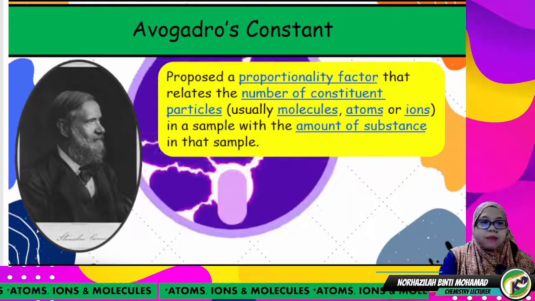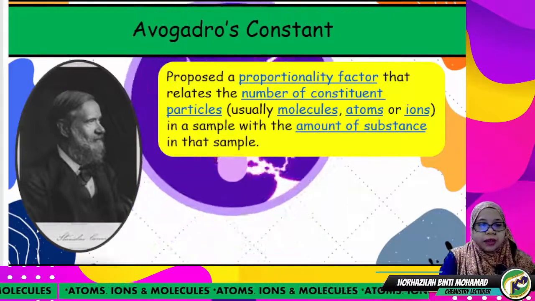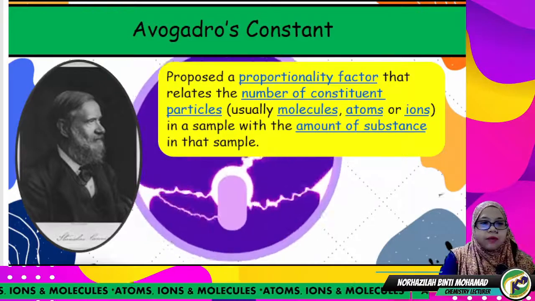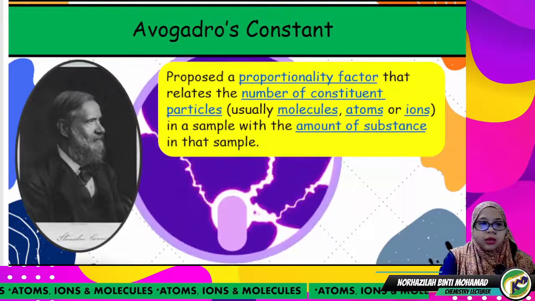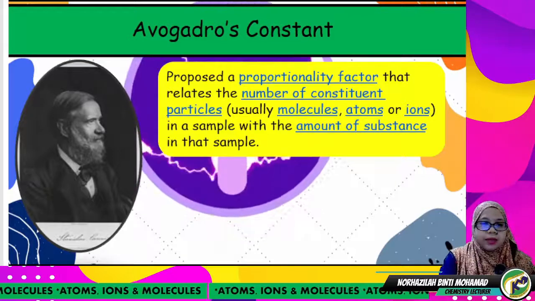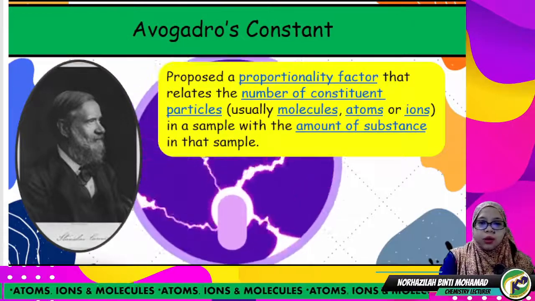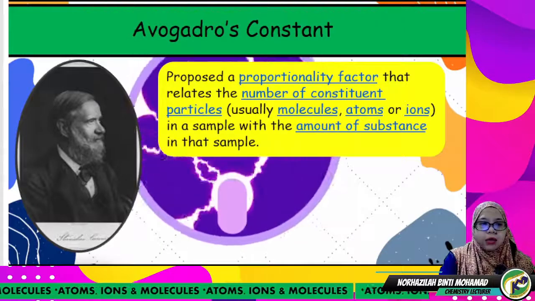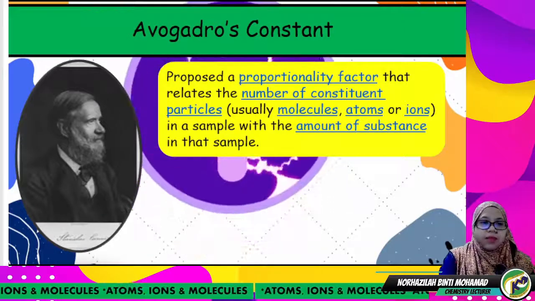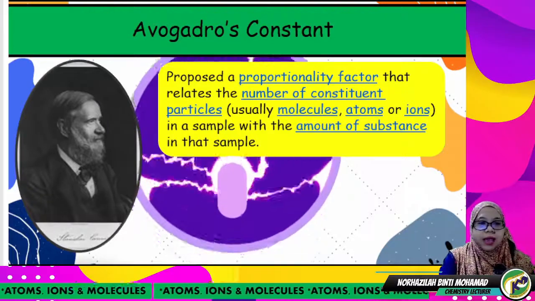He proposed a proportionality factor that relates the number of constituent particles, usually molecules, atoms or ions, in a sample with the amount of substance in that sample.